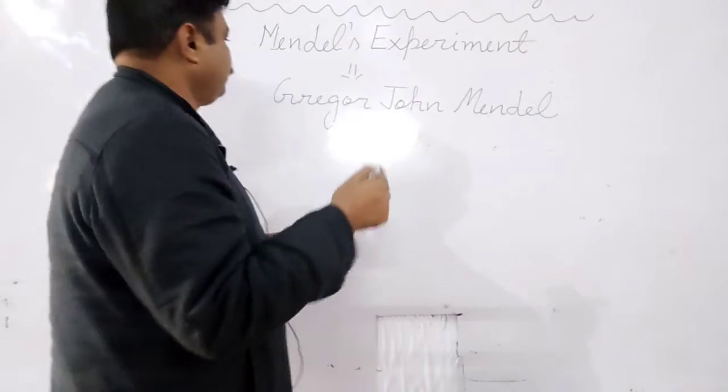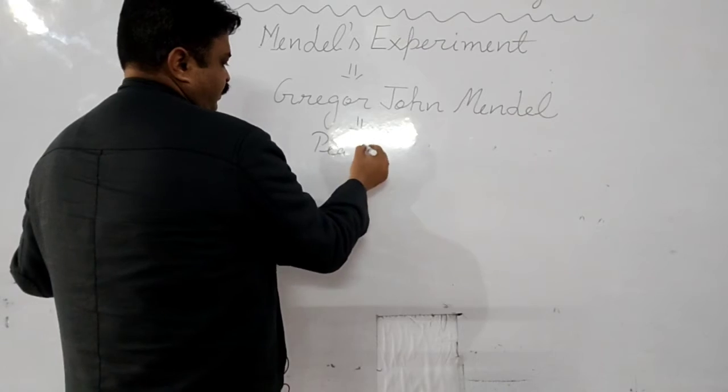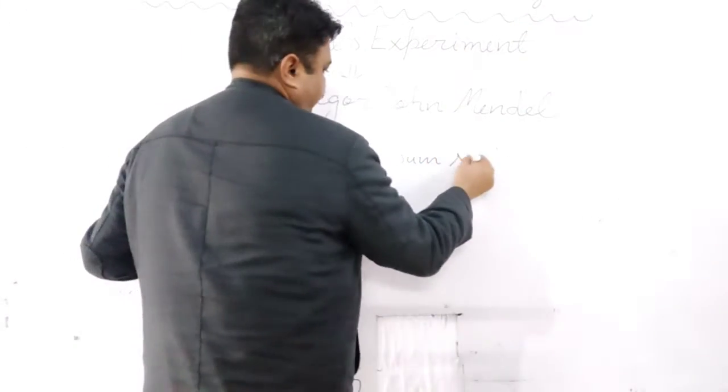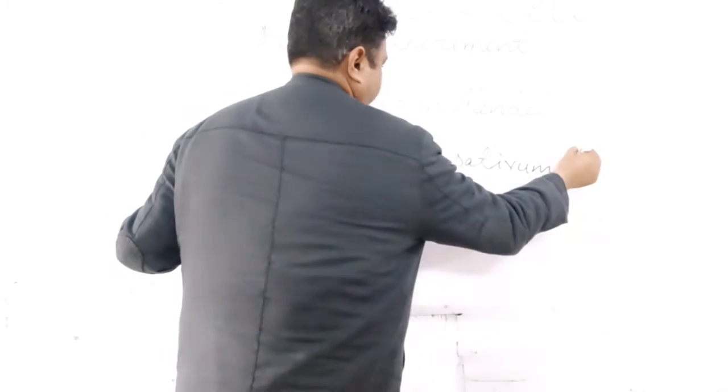Which plant did he choose? Pea. And what is its botanical name? Pisum sativum.